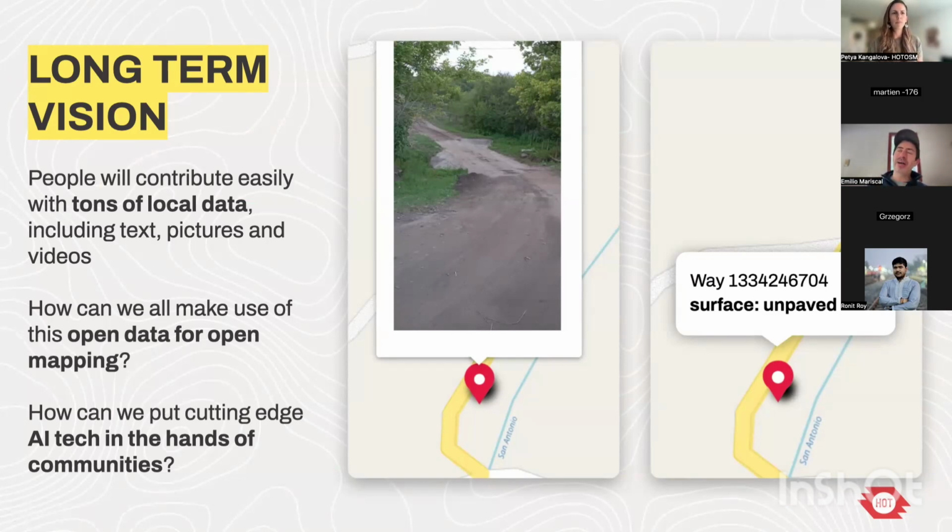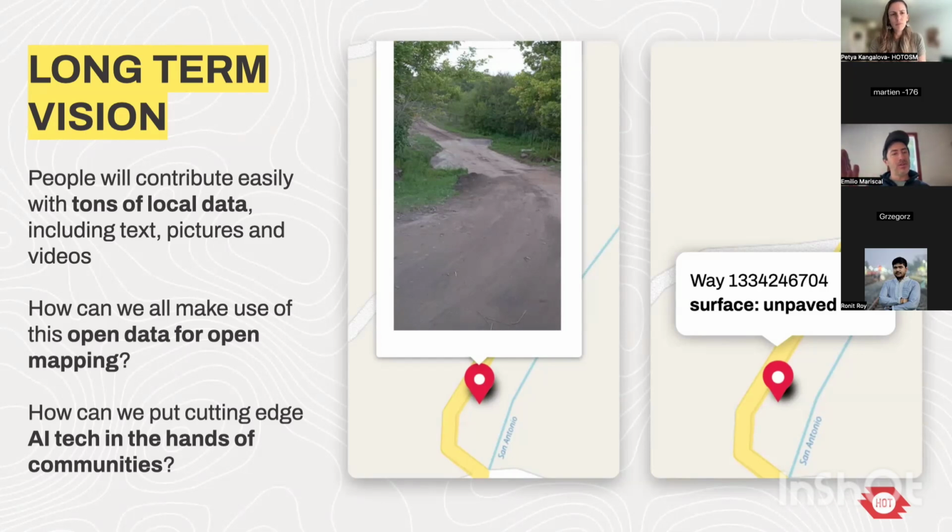Yesterday, for example, I saw a map for an international airport, and they are using ChatMap for mapping issues in the main airway of the international airport in a city in Mexico. So that was really a pretty interesting use case. So people are starting to use this more and more.